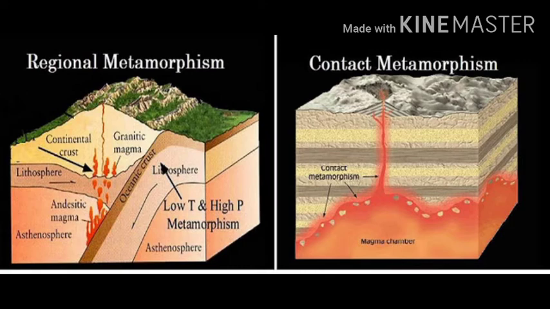In contact metamorphism, the rocks come into contact with hot magma and lava and the rock material is recrystallized under high pressure and temperature. If we talk about regional metamorphism, in regional metamorphism, rocks undergo recrystallization due to deformation caused by tectonic shearing together with high temperature or pressure, or both we can include.